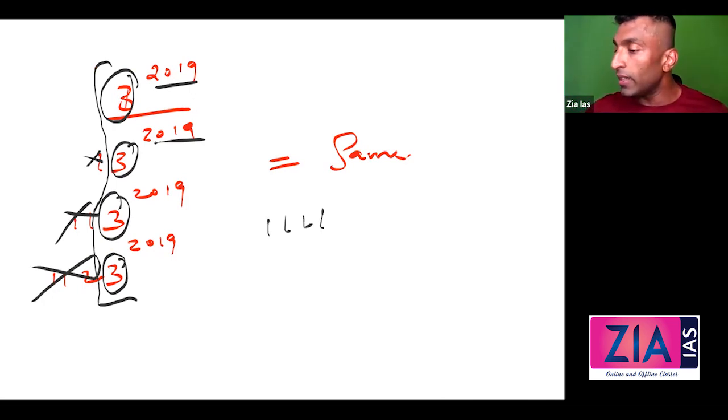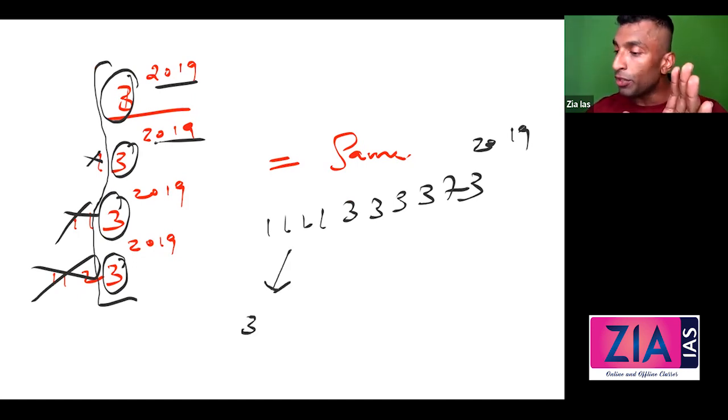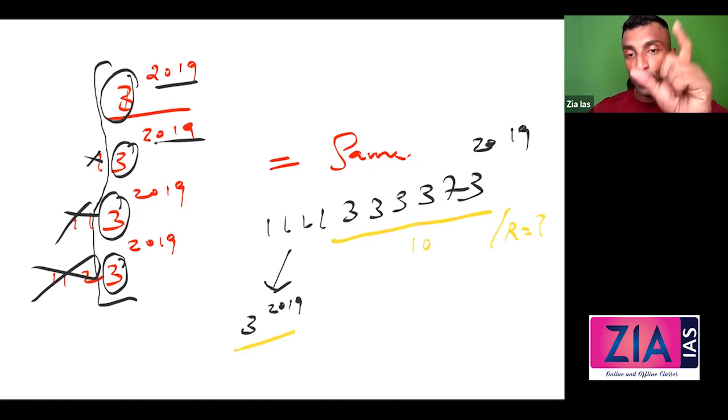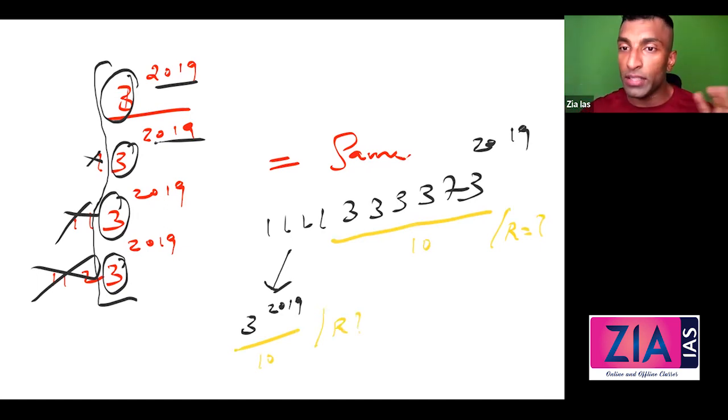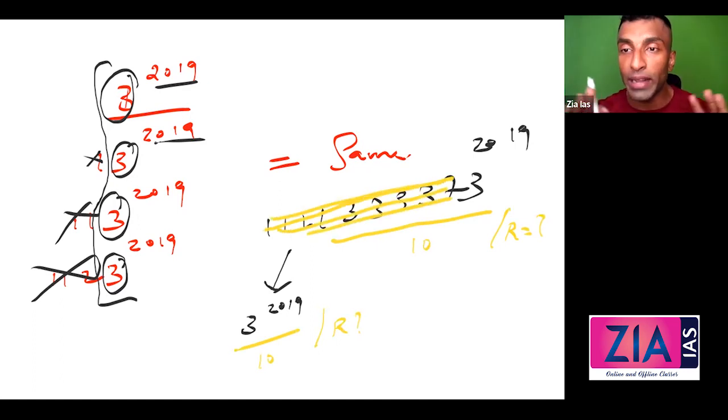So 1111333373 raised to 2019. If they're asking you last digit, what is the answer? It is the same as the last digit of 3 raised to 2019. Or if they're asking you this big number divided by 10, what is the remainder, which is nothing but the last digit only, it is the same as that of 3 raised to 2019 divided by 10. What is the remainder? My point here is very, very clear. To find the last digit, you don't want this. You can completely ignore this. I just need to take this only.